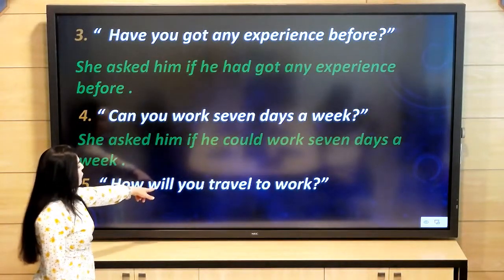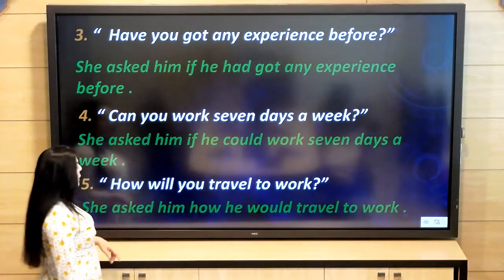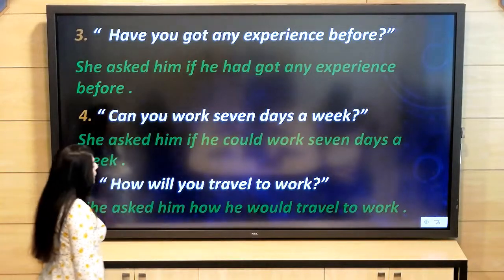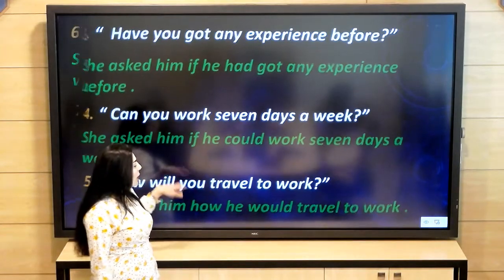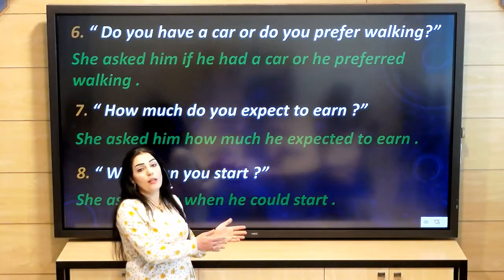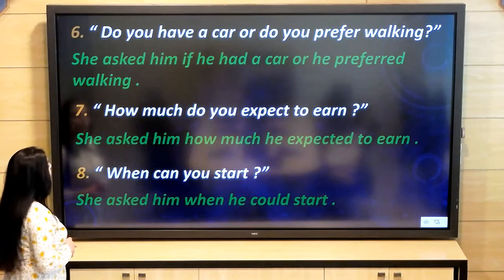Here we have the future verb will, followed by travel, verb 0. She asked him how he would travel to work, so will become would, and don't forget that after will, would, can, could, or any other modal, we should use verb 0.